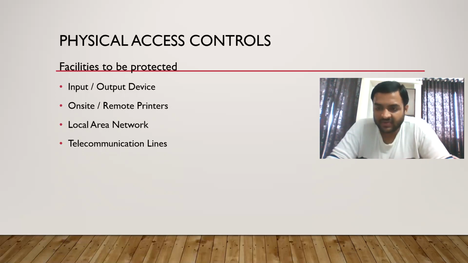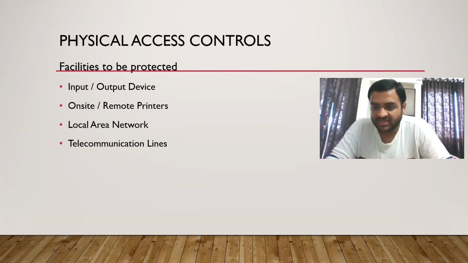Then local area network, that is basically your LAN. If you are not connected to your LAN, you will not be able to access the server. There is a switch to turn on the LAN. We will put water on it so that it becomes disabled. They have to replace the entire LAN system if that button is damaged. That is how serious this is. We will just put water into that, not a lot of water, just 4 to 5 drops, and the work is done.